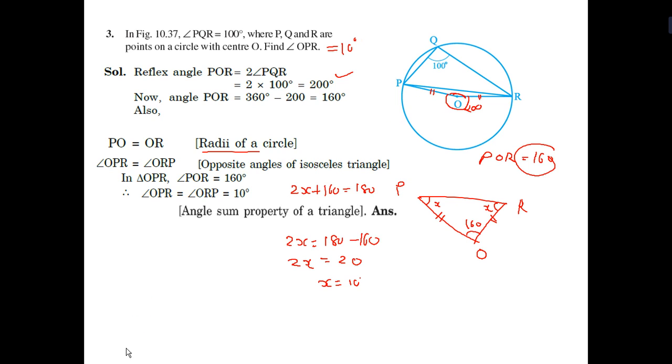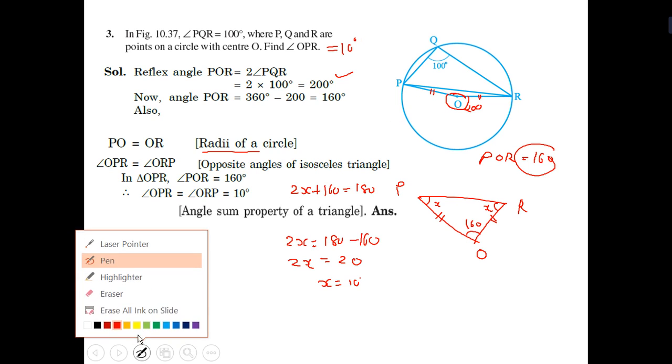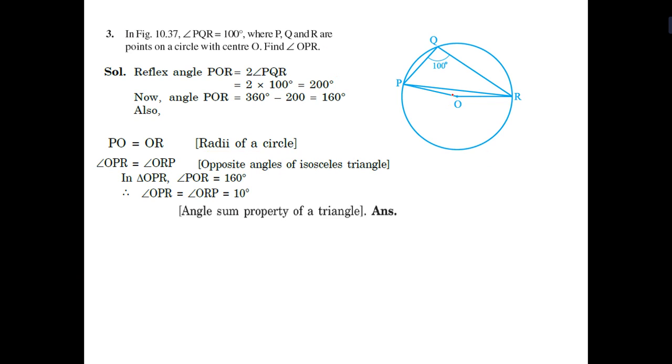So again I explain properly. What is the first target? We have to find out POR, that is 200. Afterward, the reflex of it, that is 360 minus 200, that is 160. Afterward, in triangle POR, PO is equal to OR, so it is a radius. So it's an isosceles triangle. Now POR is equal to 160, and the other angles are 10, 10. How? We can say that the sum of angles of a triangle is 180. 180 minus 160, that is 20, divided by 2, 10.